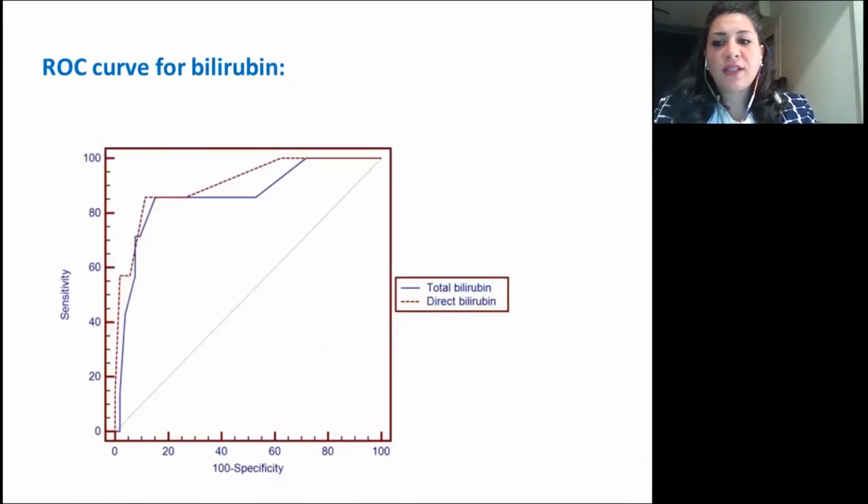So on applying logistic regression analysis, we found that bilirubin, total and direct bilirubin, were predictors for the presence of occult C in hemodialysis patients. And by putting that on our curve, we found that a cutoff value of 1.7 for total bilirubin and 0.4 for direct bilirubin were the cutoff values to predict occult C in hemodialysis patients.